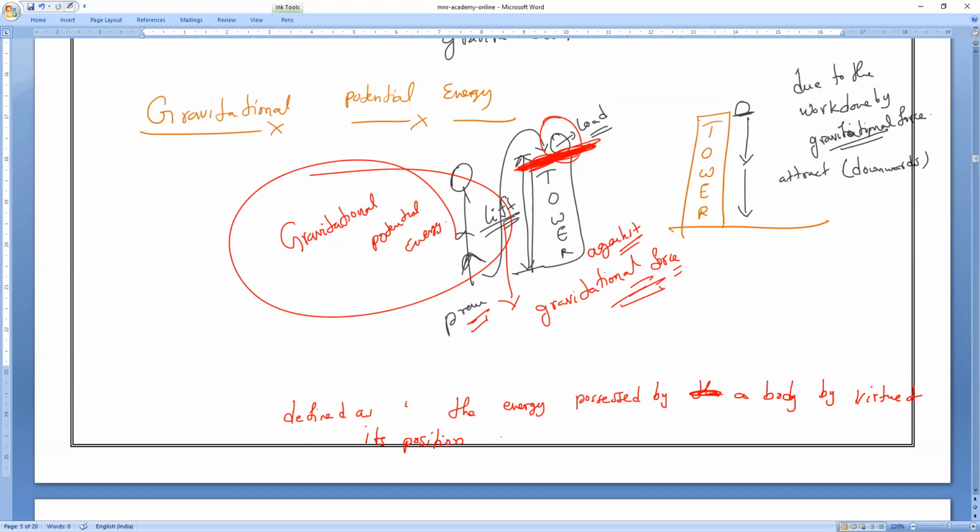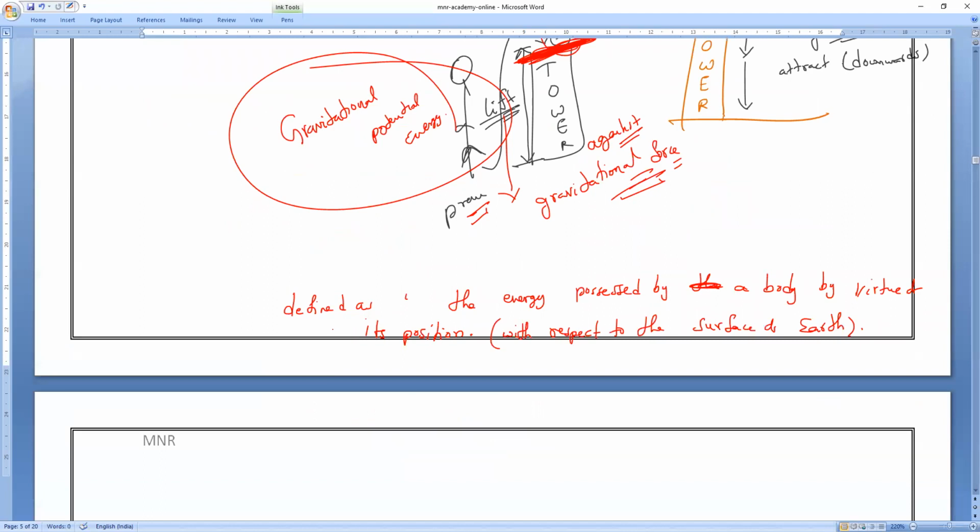Position means what? Virtue means regarding. With respect to what, guys? With respect to the surface of the Earth. Okay? So that is what we used to call gravitational potential energy.